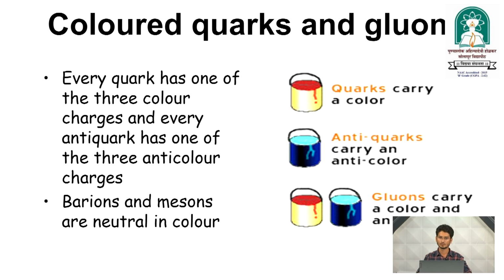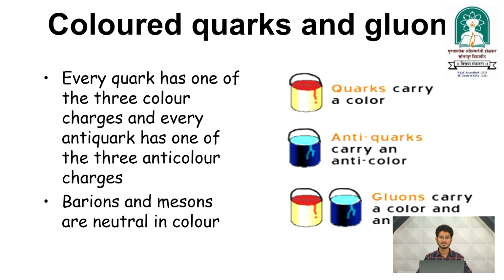Colored quarks and gluons: what is the relation between color, quarks and gluons? Every quark has one of the three color charges, and every antiquark has one of the three anticolor charges. Baryons and mesons are neutral in color, so they don't have any color charge. In the image we can see quarks carry a color and antiquarks carry an anticolor. After the pairing of these quarks and antiquarks, they form a gluon that carries a color and anticolor.